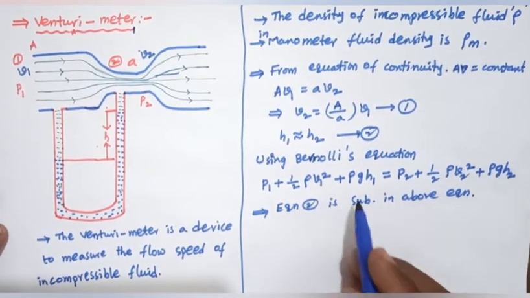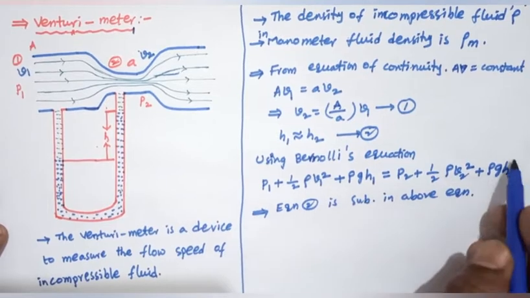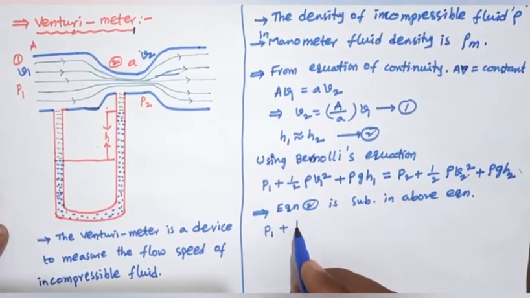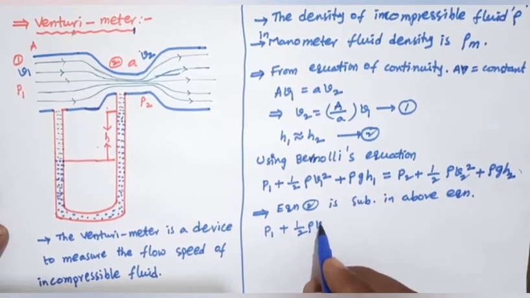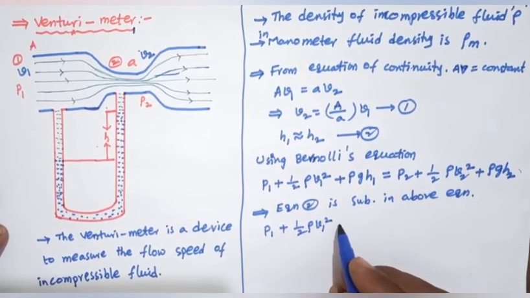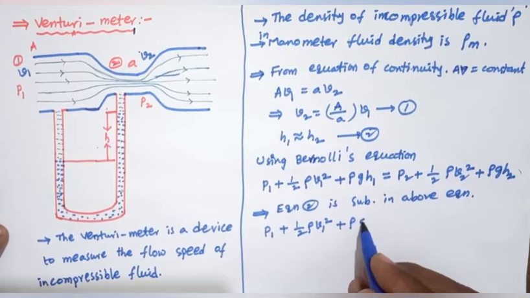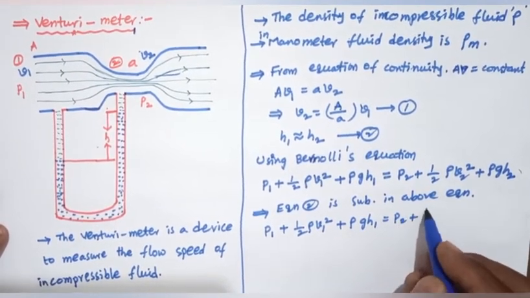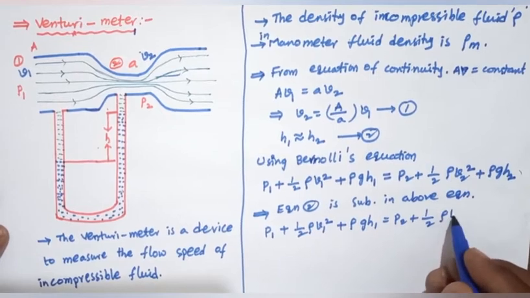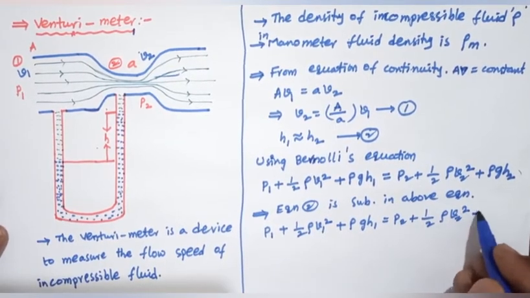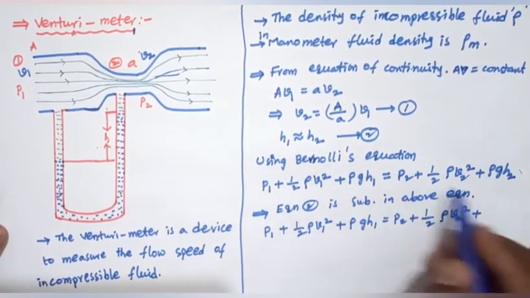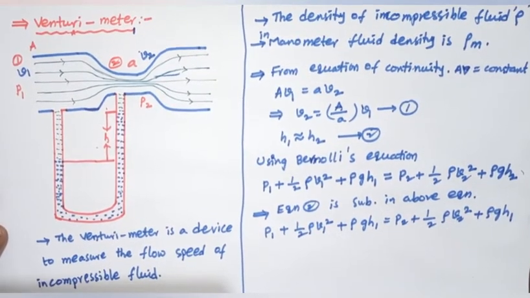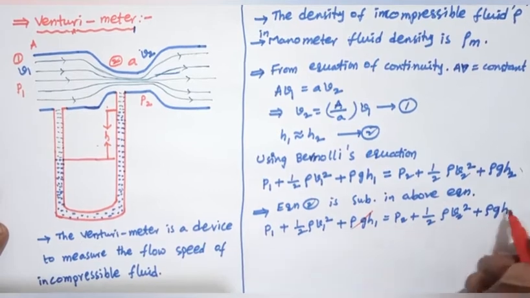You can cancel rho g H1 and rho g H2 on both sides.